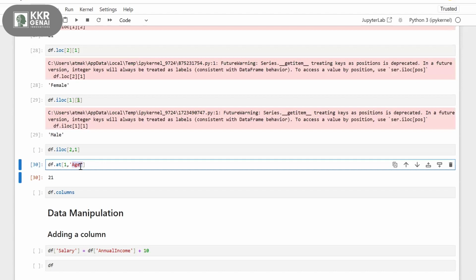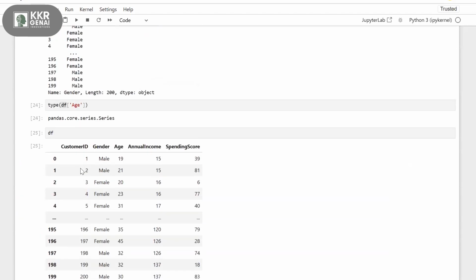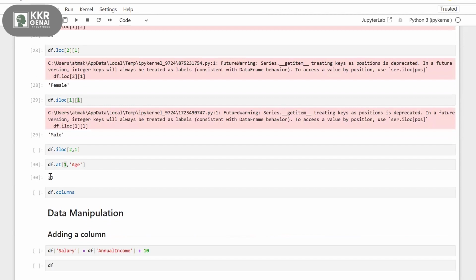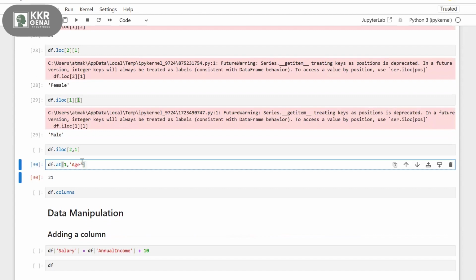Okay. So what's the age for the second record? I'm asking what's the age value for my second row. Okay, so this is my second row. What's the age in my second row? 21, right? This is printing 21. Directly you are accessing the contents using your specified indexes. So instead of giving the numbers, I can also give the column names here using this at function.